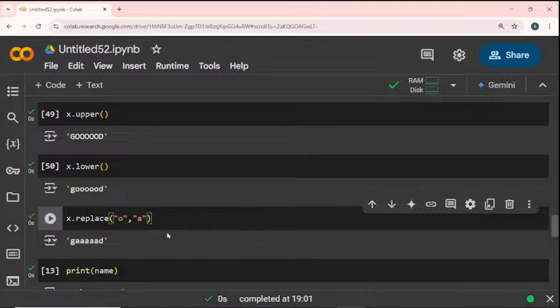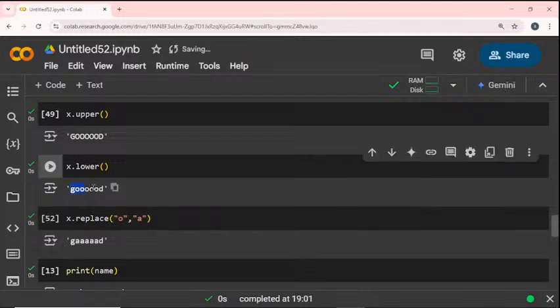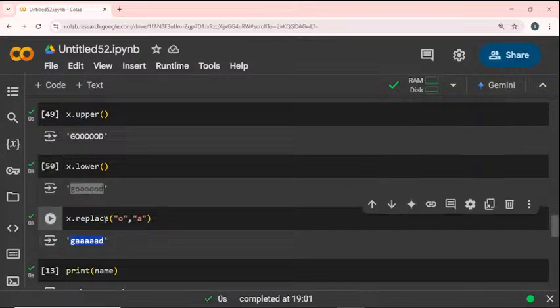Wherever the O is there, the entire O character is replaced. Now in good, instead of mentioning A, all O characters will be replaced by the A character, because I am not mentioning any position value, so the whole value will be replaced with the new value.